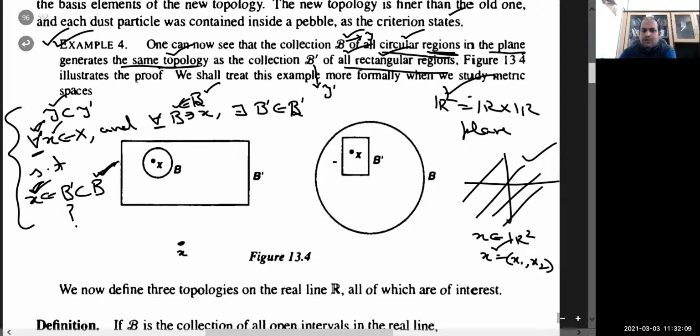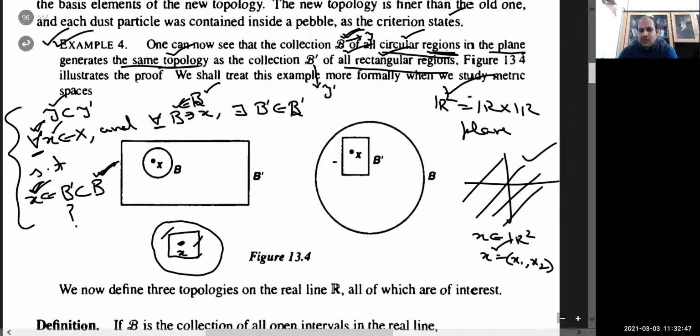Now look at b. What is b? B is a member of the collection of all circular regions. Its members are circular regions. So around this, whatever circular region you choose containing this x, let us call it b, b1, b2, whatever. So for every b, I can always construct around this x a rectangular region which is contained in this circular region. This I can do or not? Just tell me. ये तो हमेशा कर सकते हैं ना, अराउंड ईच एक्स.